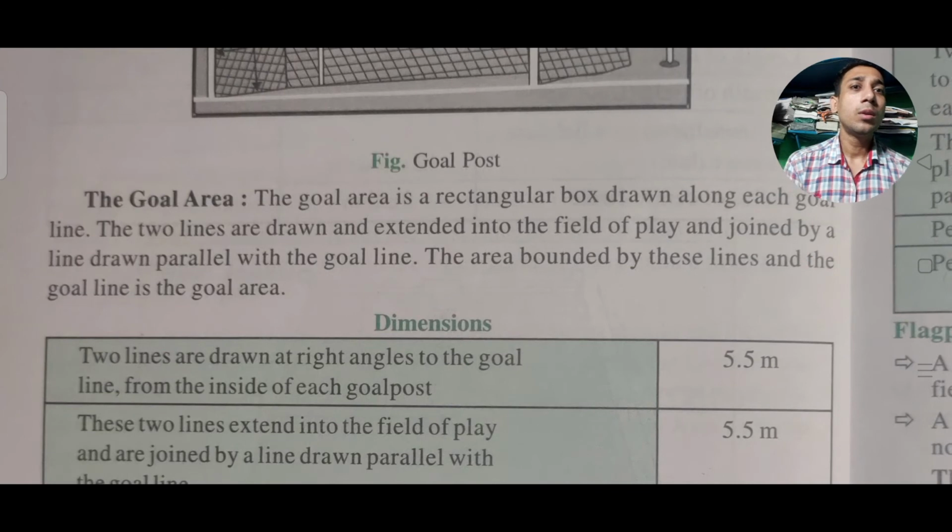Okay. What about the goal area? The goal area is nothing but a rectangular box drawn alongside the goal line. Two lines are drawn and extended into the field of play and joined by a line parallel with the goal line. The area bounded by this line and the goal line is called the goal area.